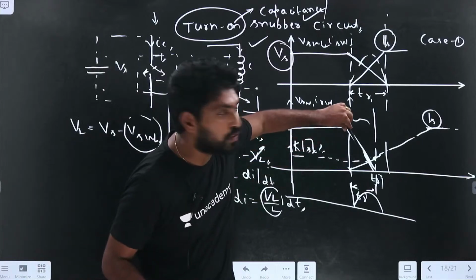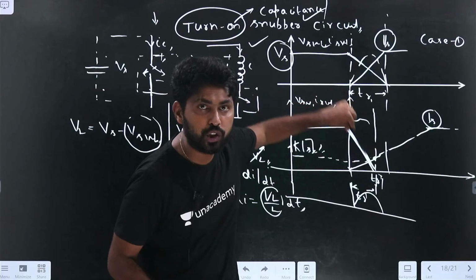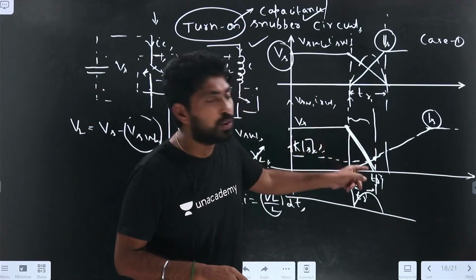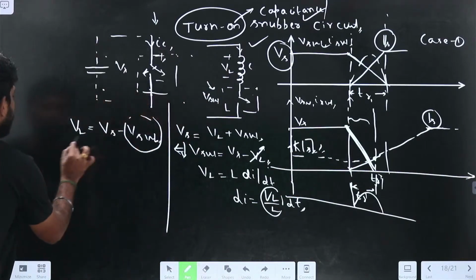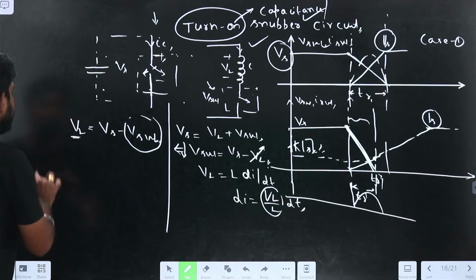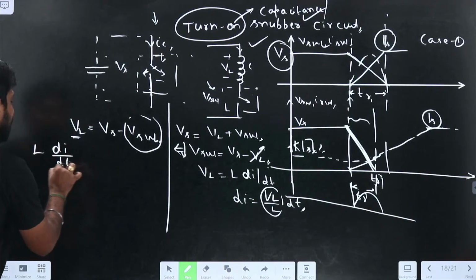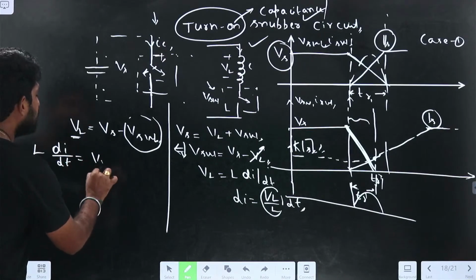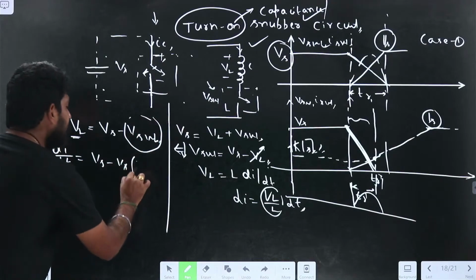Voltage across the switch equals Vs into the down line, which has a negative slope: Vs into 1 minus T by TR dash. So VL equals L di by dt, which equals Vs minus Vs into 1 minus T by TR dash.